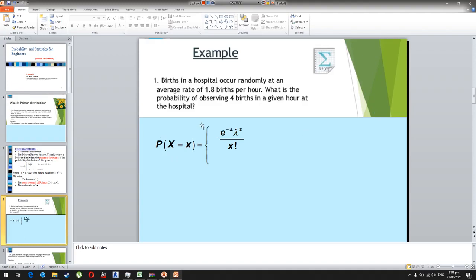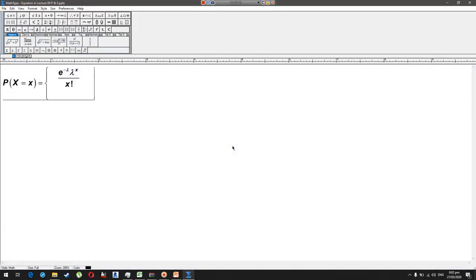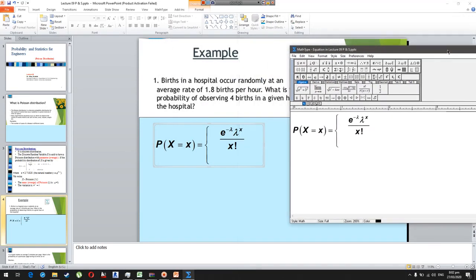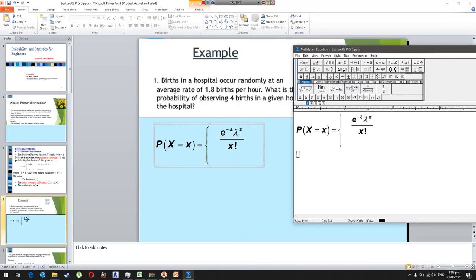So if we solve this problem, we can use the same equation, that is the probability of x for any random value. Here x we will replace by 4, because we are going to determine the probability of 4 births, and we can use the same equation. So the probability that x is equal to 4 is equal to, we will use that equation.